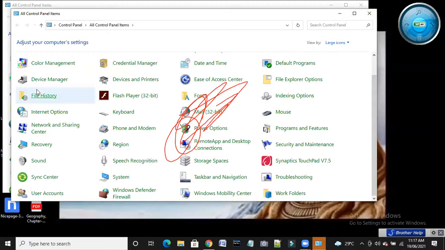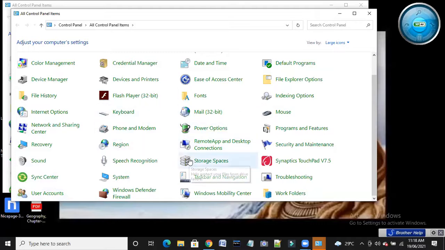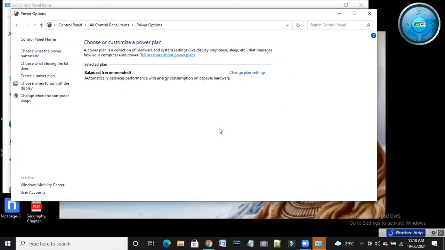With the help of control panel, you can do color management, device management, file history, you can check internet options, network and sharing center, recovery, sound, and sync center. Different kinds of settings are there in the control panel. For example, power options: if I go there, you can see that my battery is okay, everything is okay.